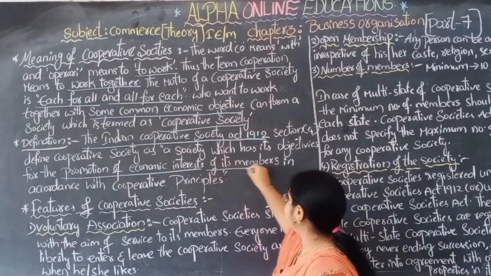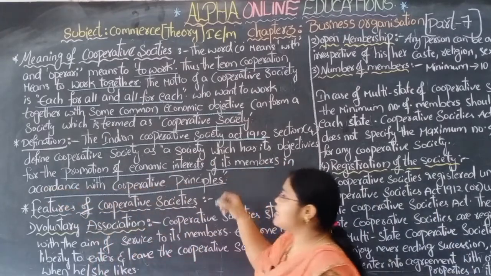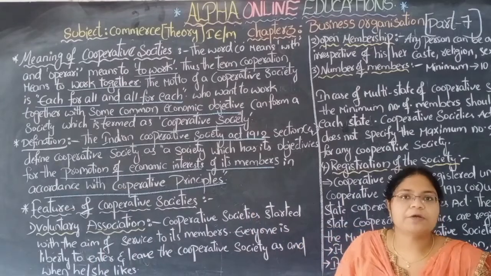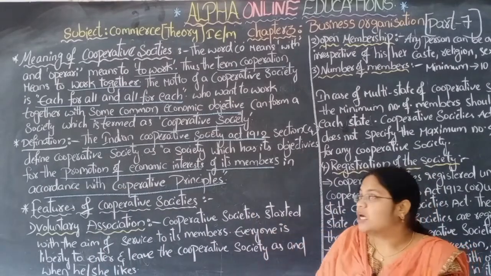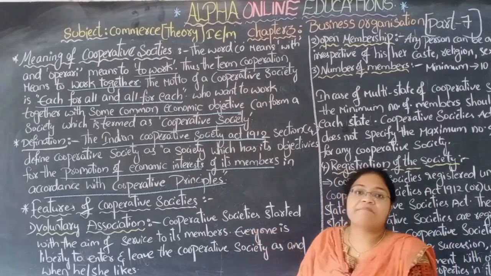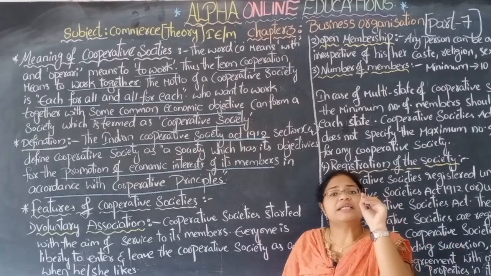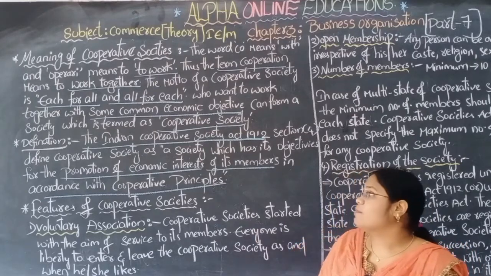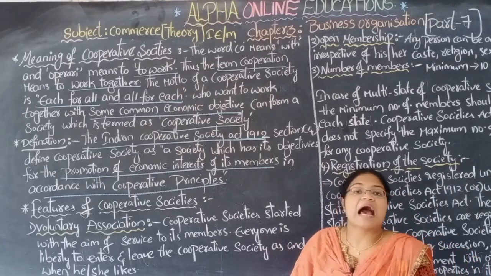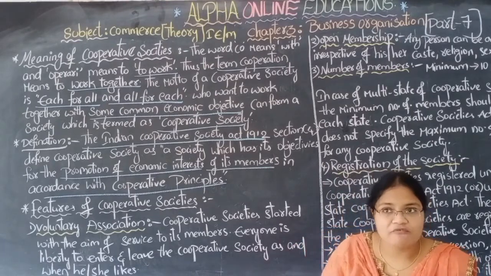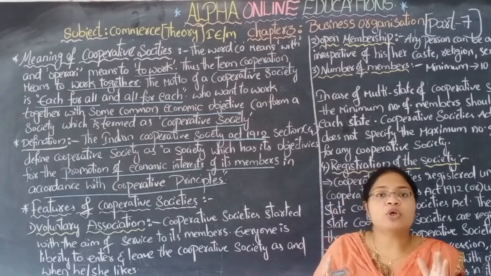Whatever cooperative principles are there, all are followed by them, and they provide service to the society with little economic interest, that is profit. They provide more service and expect less profit, whereas other companies, వేరే కంపెనీస్ చూస్తే the main motto is